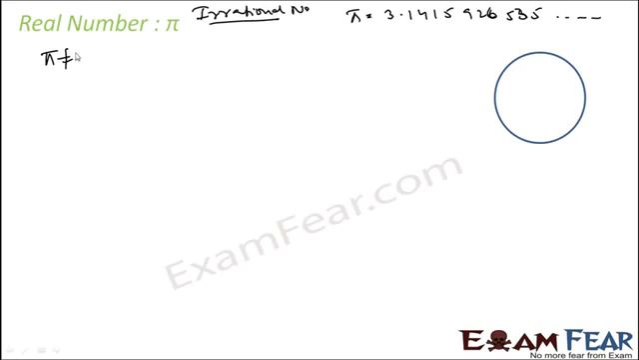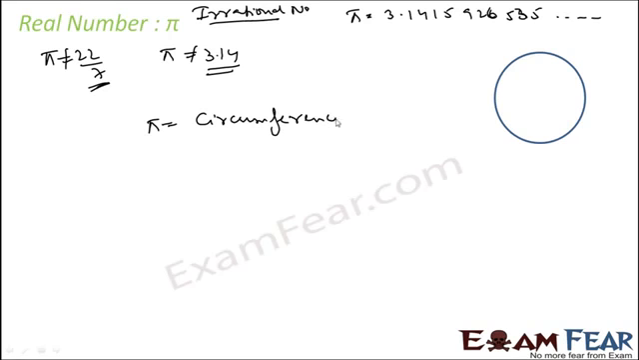And please note, pi is not equal to 22 by 7. Pi is not equal to 3.14 because these are all rational numbers and pi is an irrational number. Just for our convenience, we assume pi is 22 by 7. Pi is nothing but circumference by diameter of a circle, right? Because circumference is 2 pi r, that is pi into 2r, that is pi into diameter. So this is the value of pi.